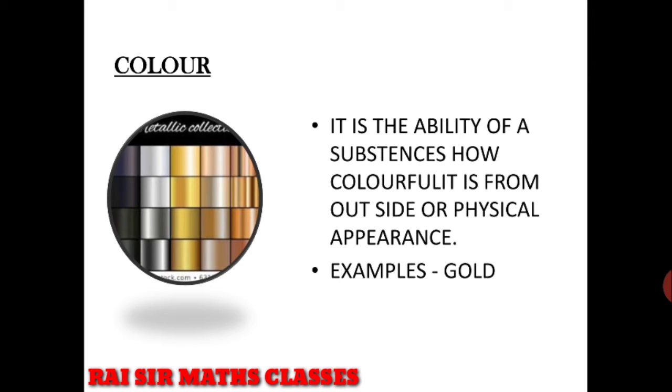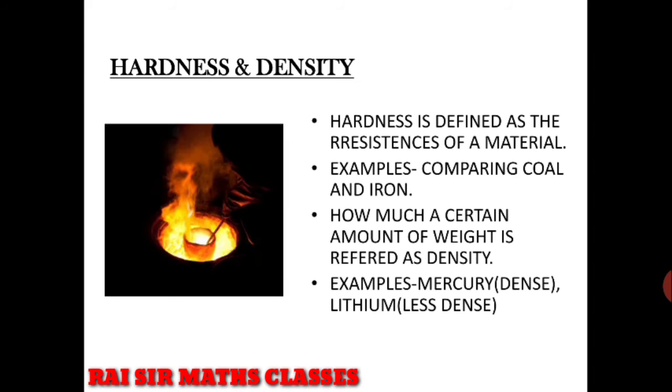So gold is basically golden in color and silver is silvery in color, as their names are derived from the color name. So these are all examples of color. The next property: hardness and density.